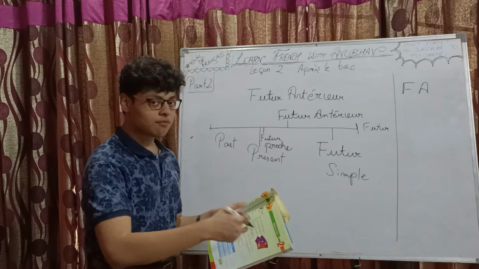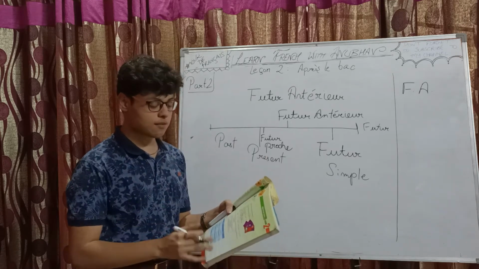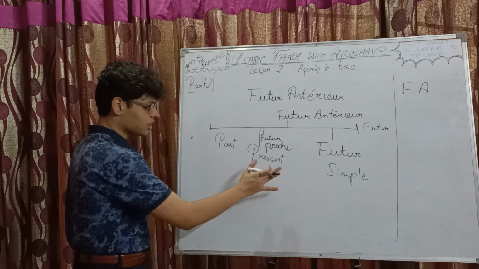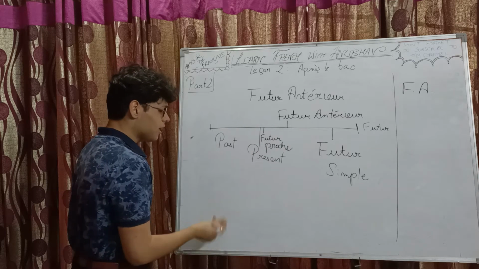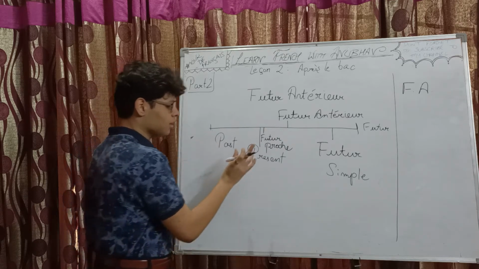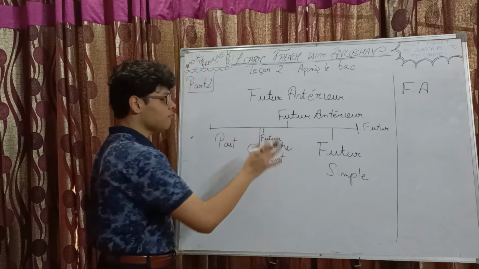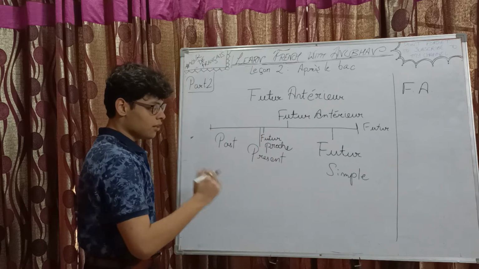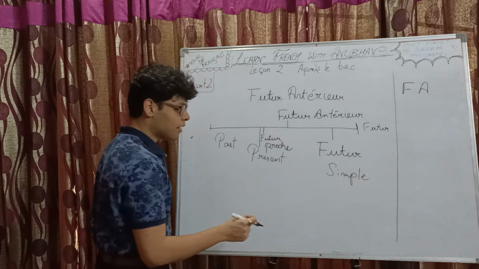Like the future action which is preceding another future event. Got it? This could be much clearer with this axis of time. Here we have past, fine. Then we have present. The event which is just going to happen, futur proche. The event which is a bit distant, that is futur simple.